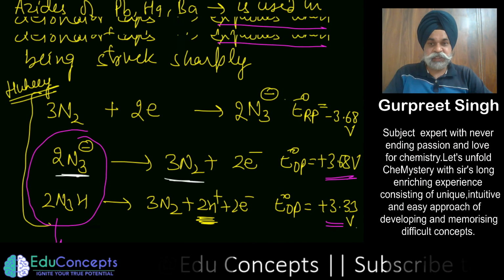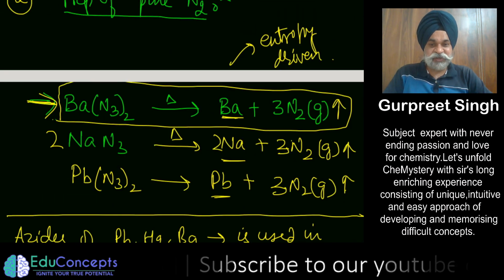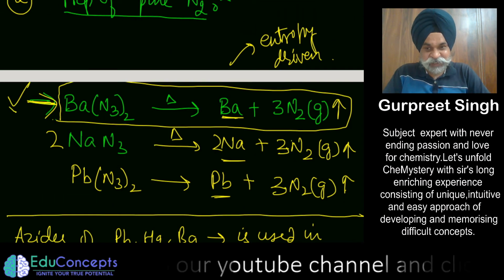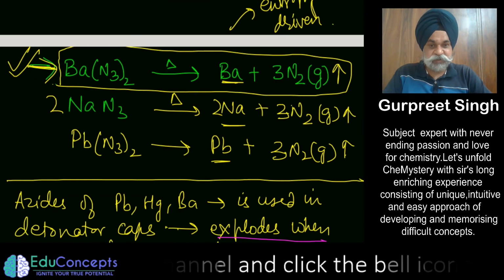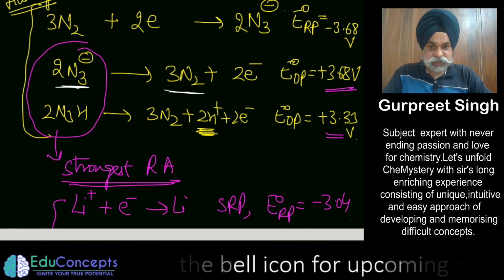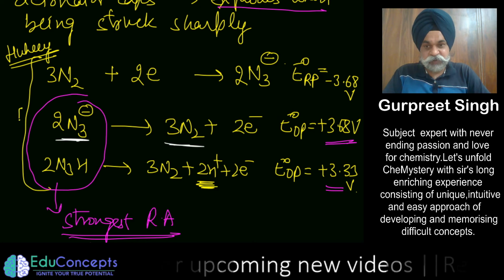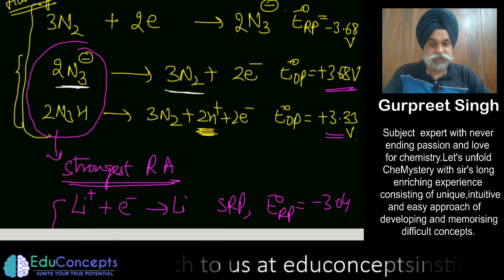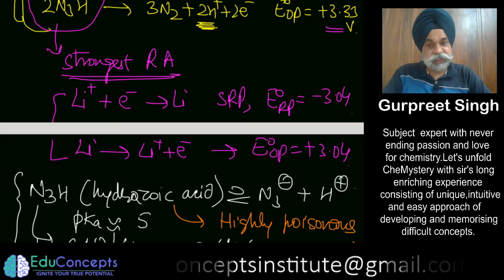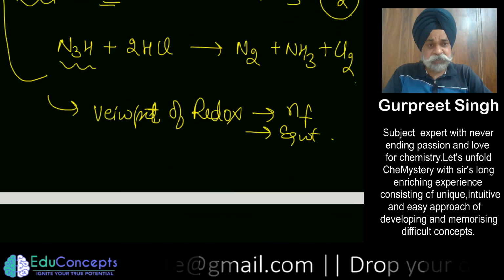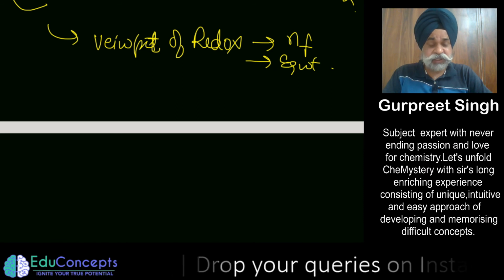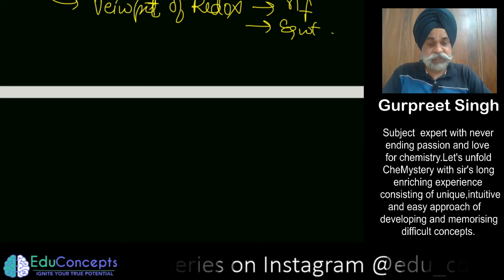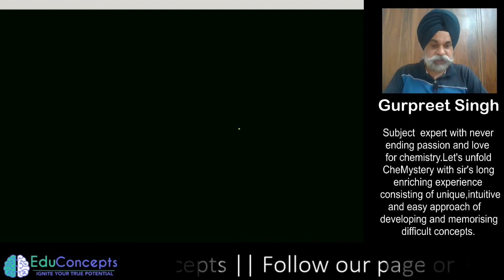So this was the part of NCERT, but I explained the other domain which are these. So here a beautiful piece of information is there, that there are some reducing agents which are even stronger than lithium, that is the azide ion. And because of that strong reducing nature, it is very, very reactive, and these are shock sensitive compounds. That is why it is used in explosions also. Now this was the third method.